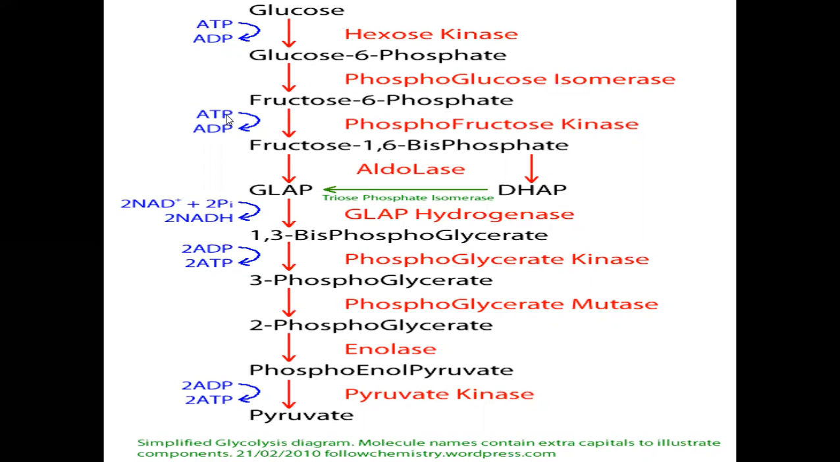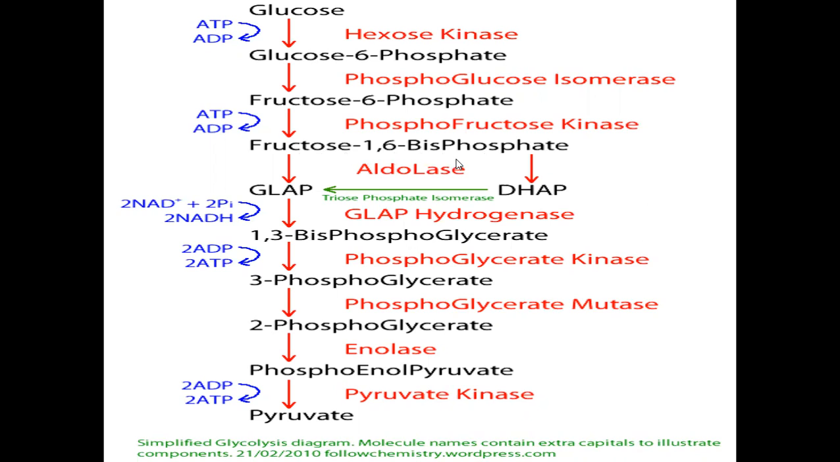Again, the fructose 6-phosphate utilizes 1 ATP molecule to form fructose 1,6-bisphosphate in the presence of the phosphofructokinase enzyme. Here it is fructose 1,6-bisphosphate.